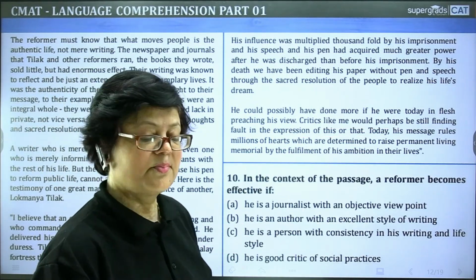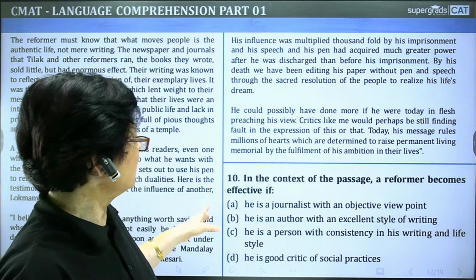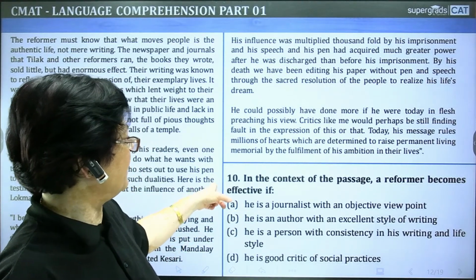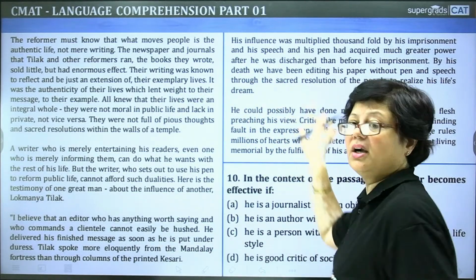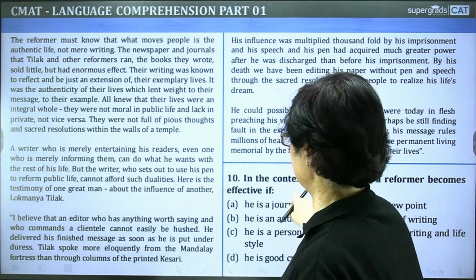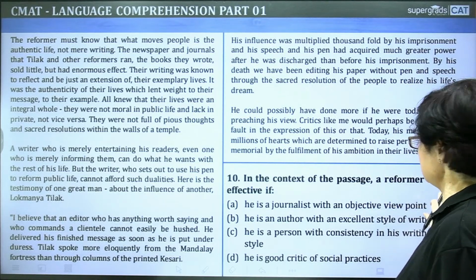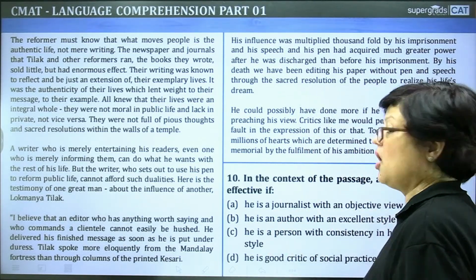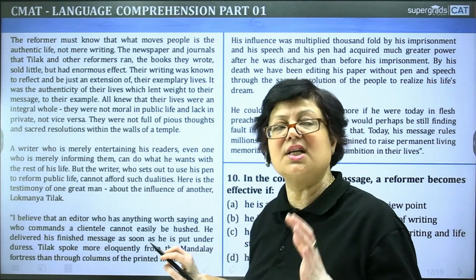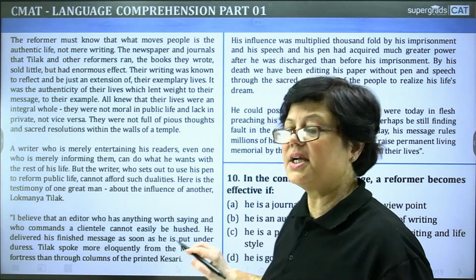Next question, in the context of the passage, a reformer becomes effective if he is a journalist with an objective viewpoint. He is a journalist, with an objective viewpoint.